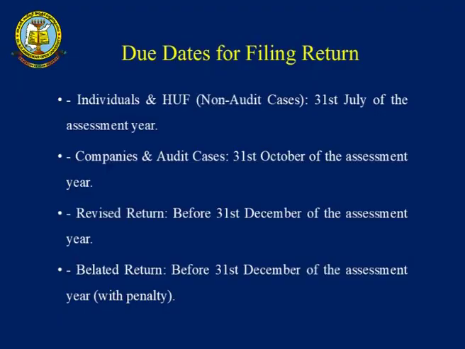Let us see next, a revised return. You have filed a return, but you found afterwards that some errors are there and some modification is required, so you can go for revision of a return. When you want a revised return, it should be completed before 31st December. So this is another important date every person has to understand.